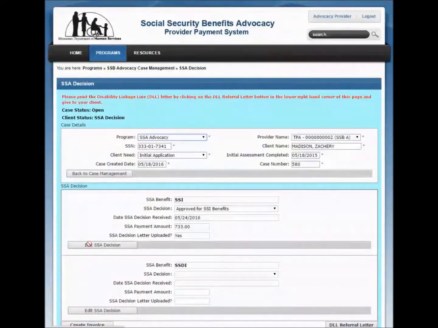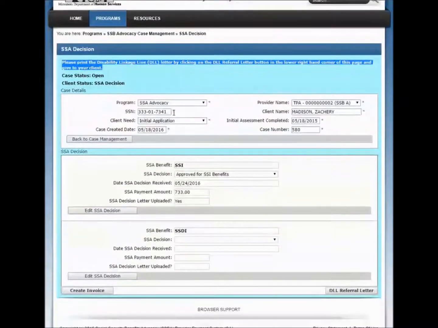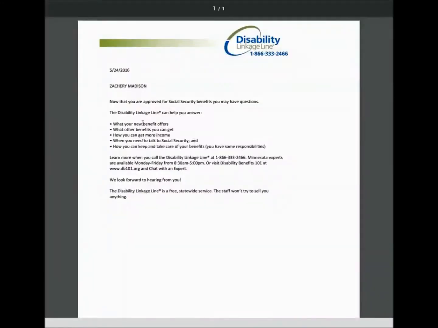The next step is to send your client their DLL referral letter. Click the DLL referral letter button now. The SSBA system creates a personalized Disability Linkage Line referral letter for each client depending on if they were approved or denied for Social Security benefits. The DLL referral letter is available as a PDF file and can be printed or saved to your computer. Print the letter and give or mail it to your client.